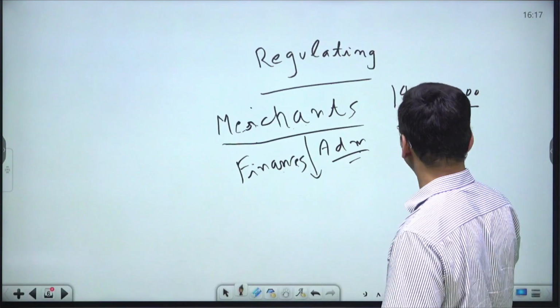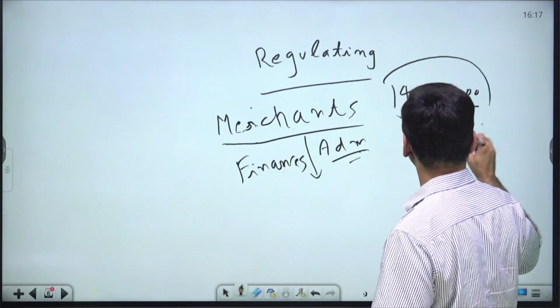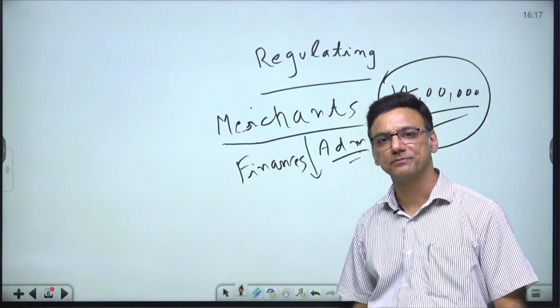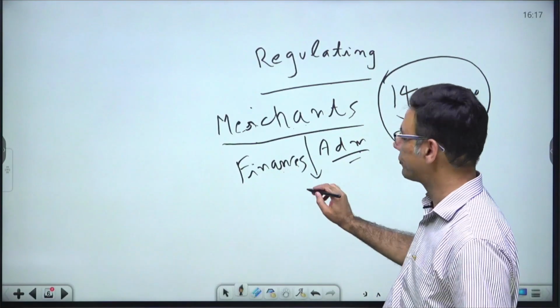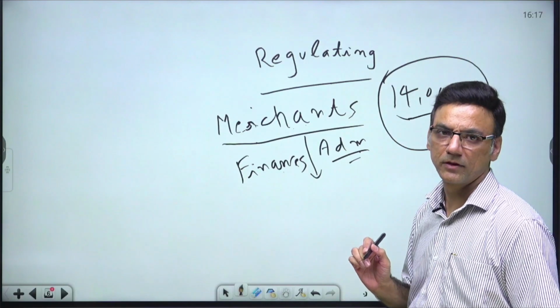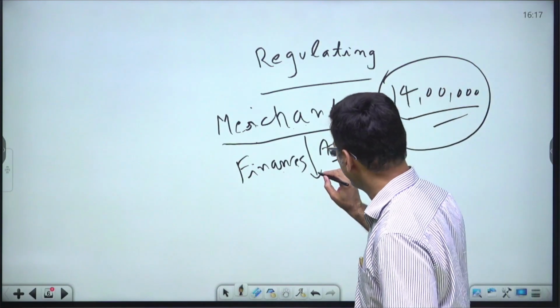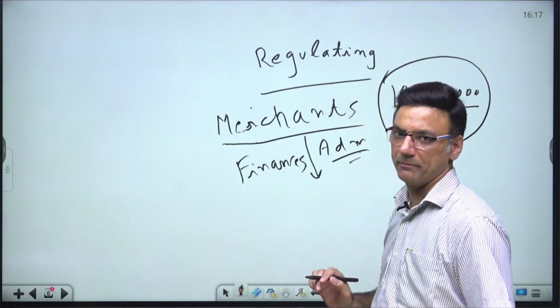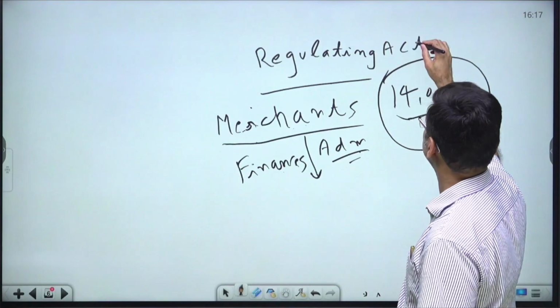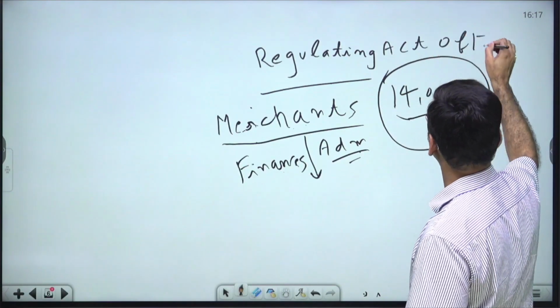So at that time, they said that, okay, we will give you this loan on the condition that the administration of India will be done as per our directions. So to facilitate the same, the Regulating Act of 1773 was enacted.